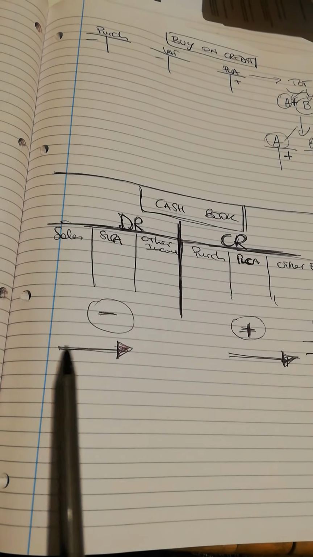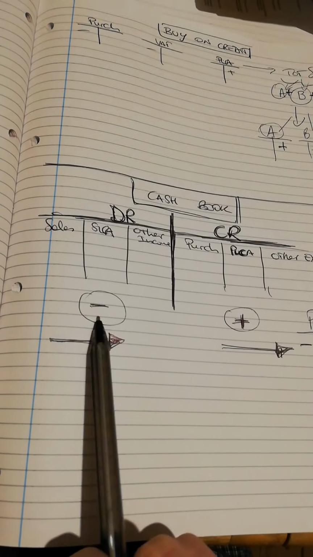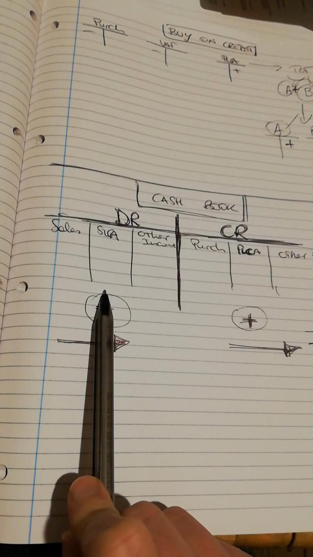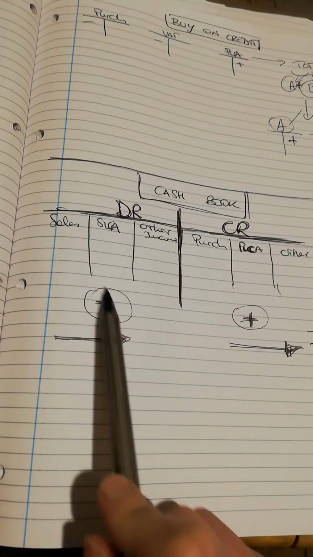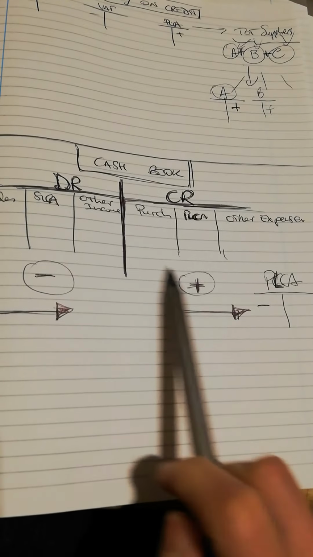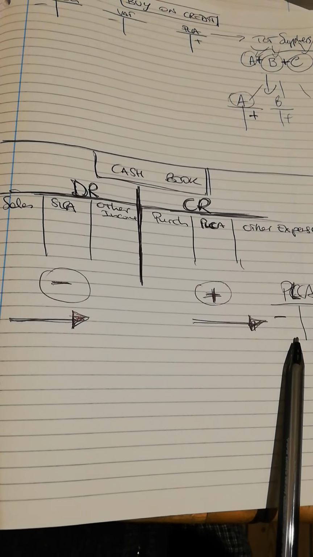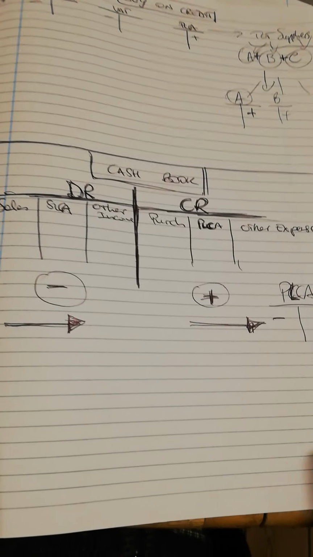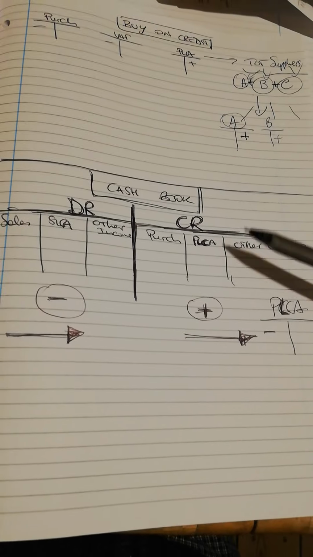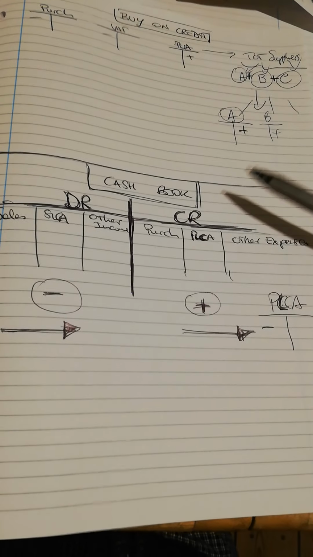Debits record everything that goes into the cash book, so money coming in, from sales, the sales ledger control account, which is customers that buy on credit, or other income. The credits are all the money going out of the cash book, the money that we need to spend.